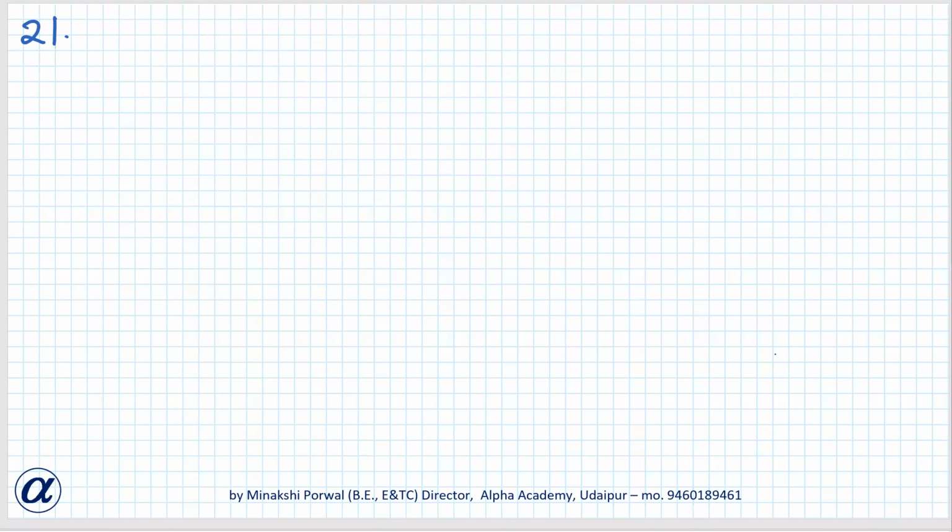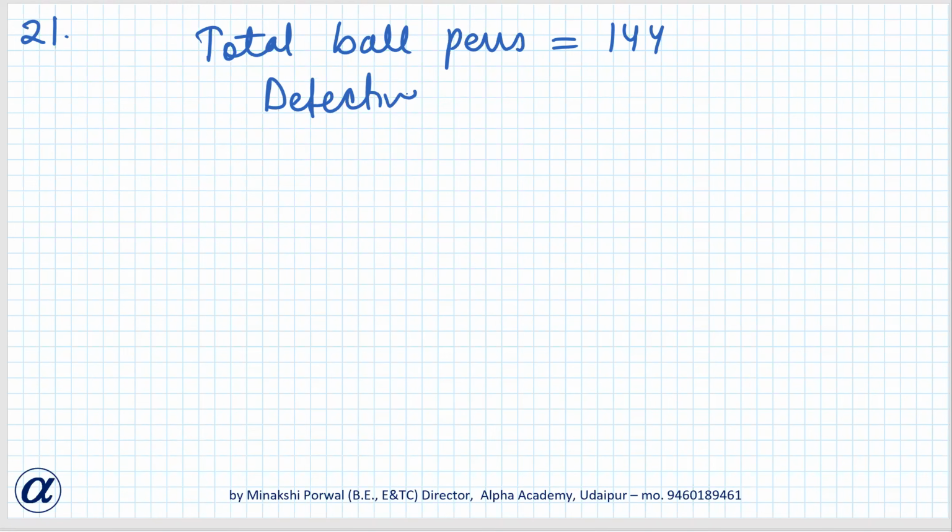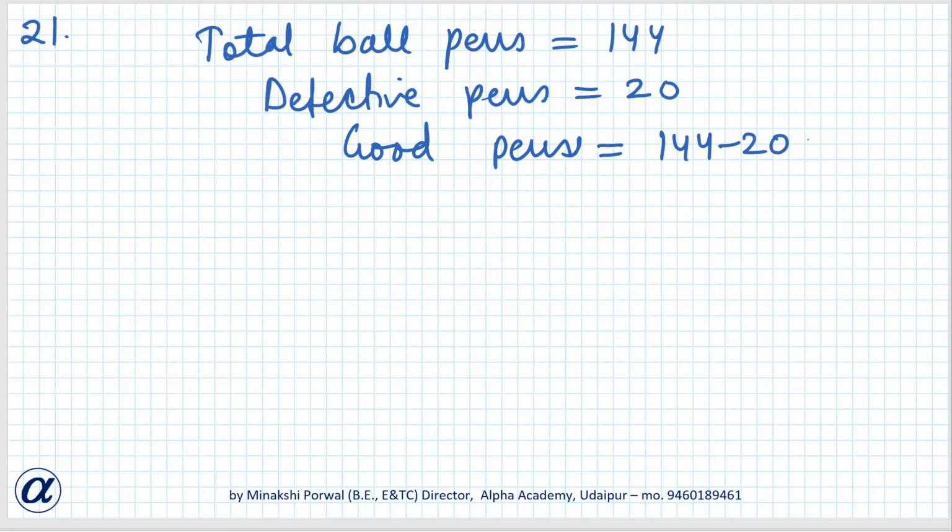A lot of 144 ball pens, of which 20 are defective and others are good. So basically, a lot of 144 ball pens are there. Total ball pens equal 144. 20 are defective pens from this. Defective pens are 20. So how many will be good pens? 144 minus 20, so it will be 124.